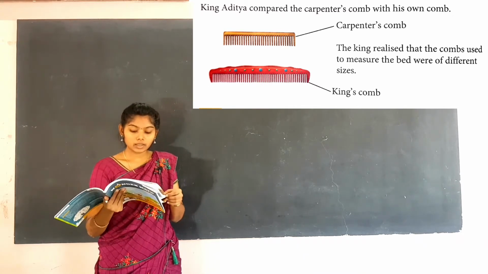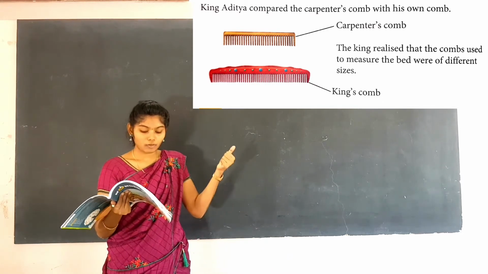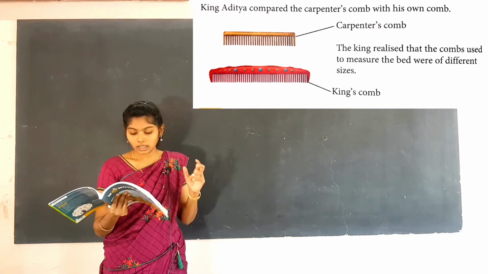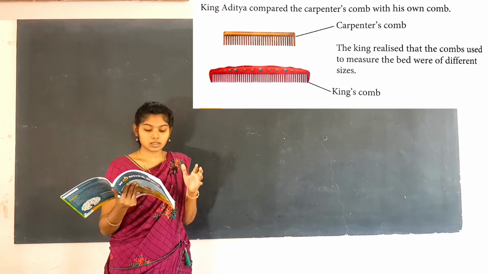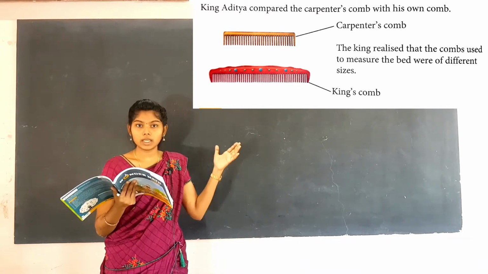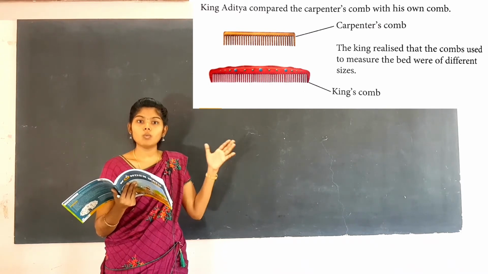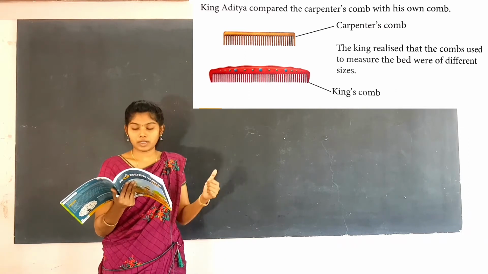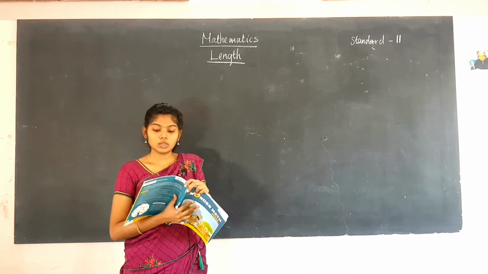King Aditya compared the carpenter's comb with his own comb. See, the first one is the carpenter's comb and the second one is the king's comb. The king realized that the combs used to measure the bed were of different sizes. So there is some difference in the combs. While measuring, it came as 25 combs long and 15 combs wide, but compared to the king's comb, there is a difference. So King Aditya went to find a solution to this problem.